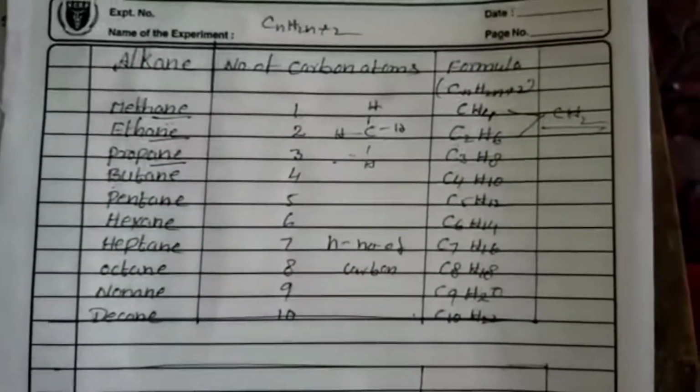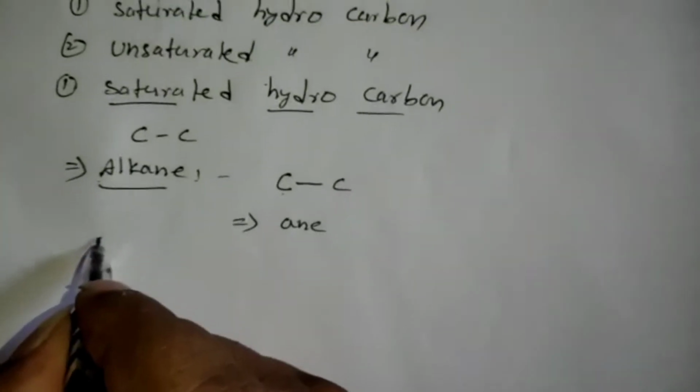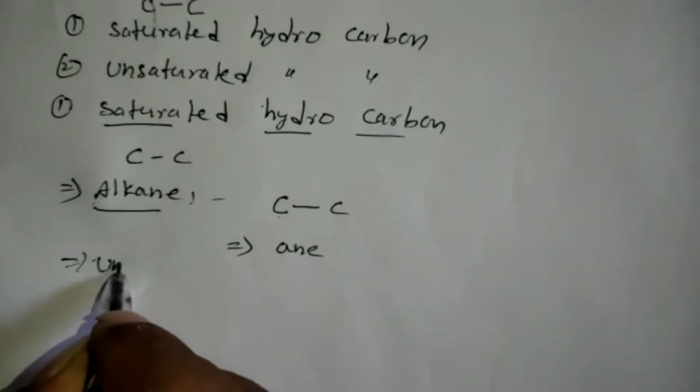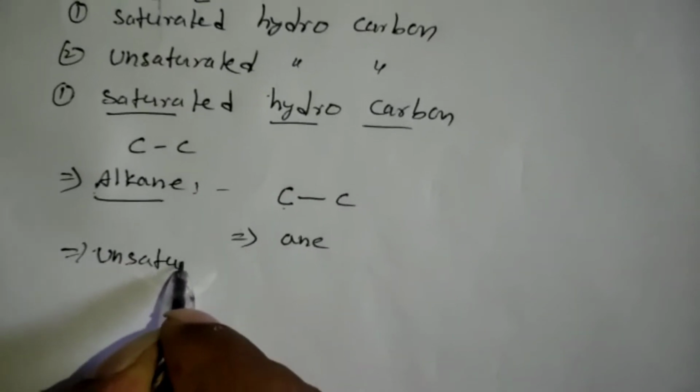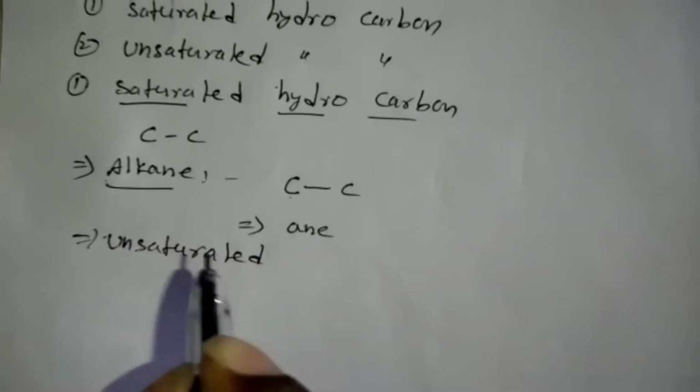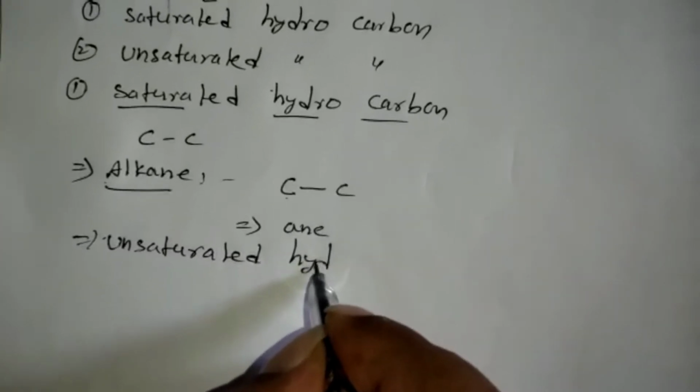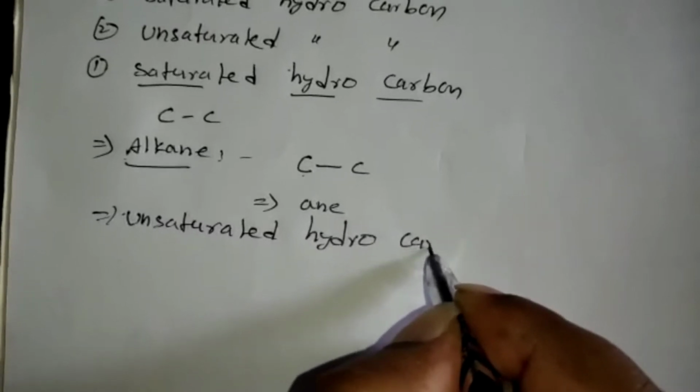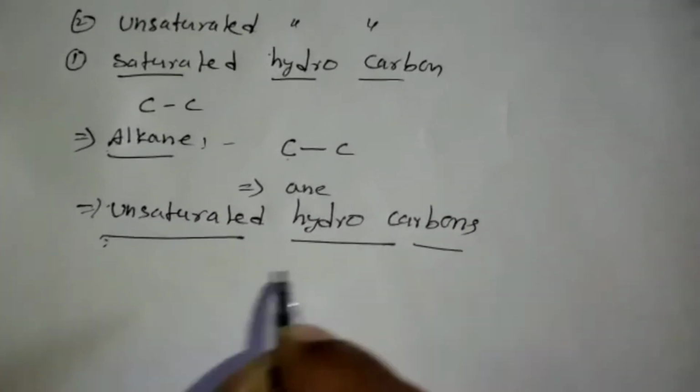Okay students, the next one is unsaturated hydrocarbon.